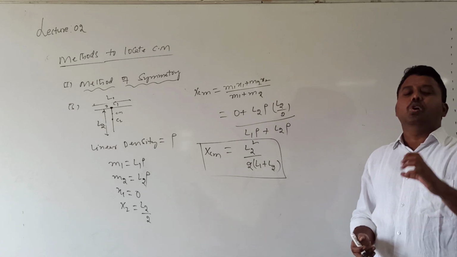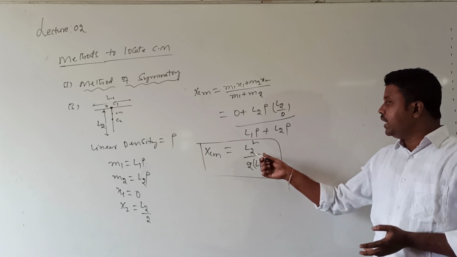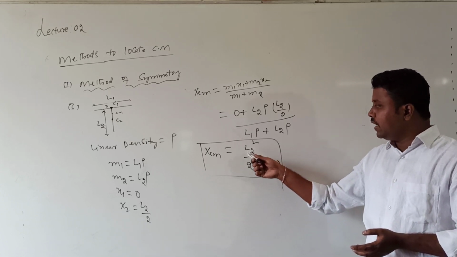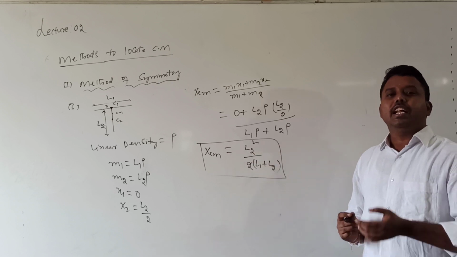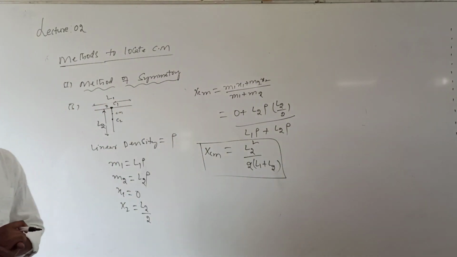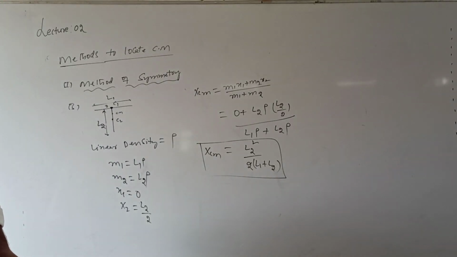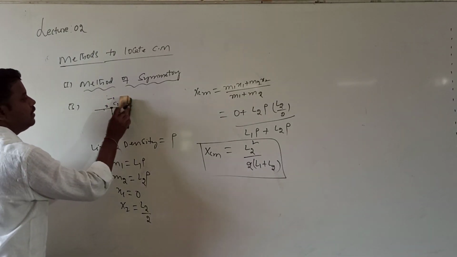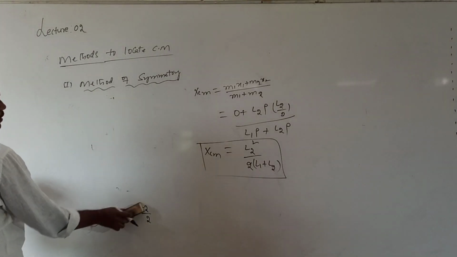Here, what happens if the two rods are of the same length, when L1 is equal to L2? The numerator is L square divided by 2 into L, so L cancels and we get L by 2. The center of mass is exactly at the midpoint. Are you getting it now? This is how to locate the center of mass whenever the two rods are arranged in the shape of a T. Understood? That was the third application. After completing this, the fourth application.